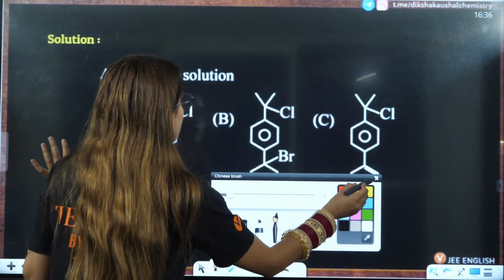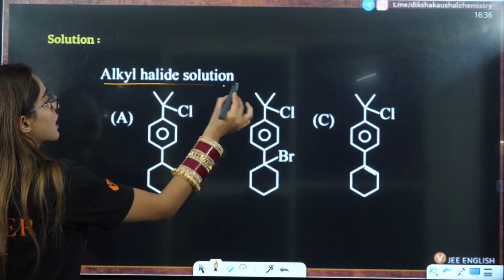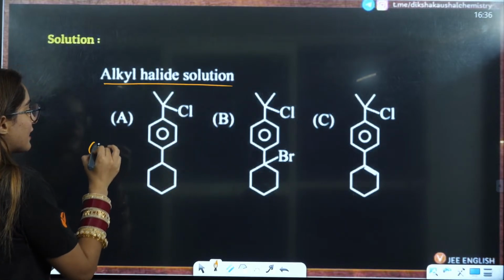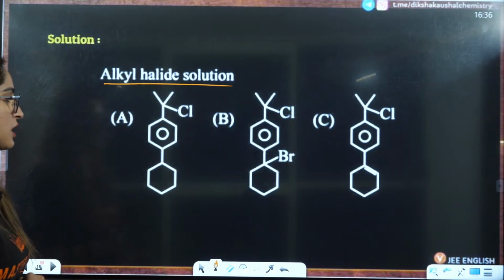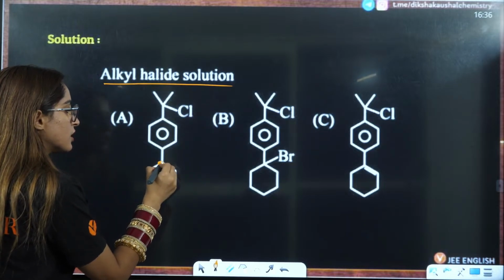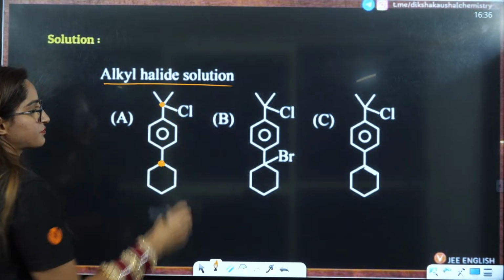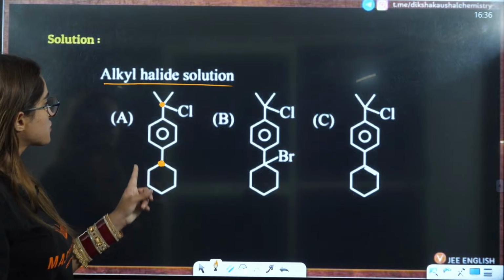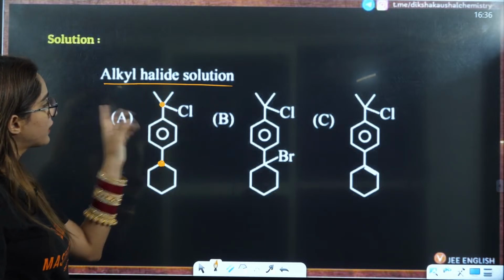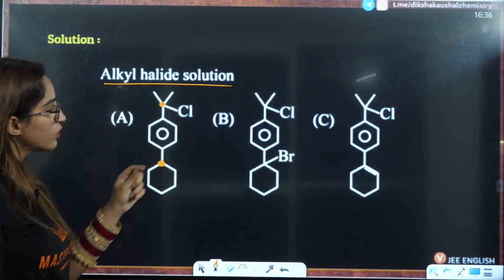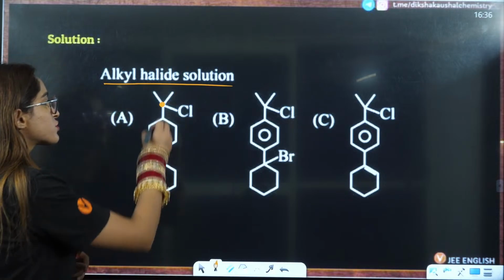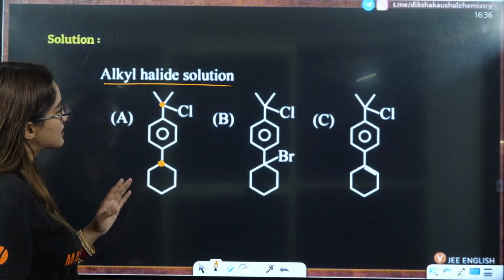So once you see this, first, on which position will the Cl attack? You had this position, and this position was also 1, 2, 3. This position was also 3 degree. This was also benzylic, this was also benzylic.